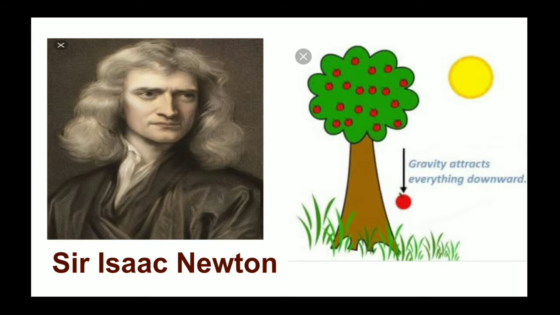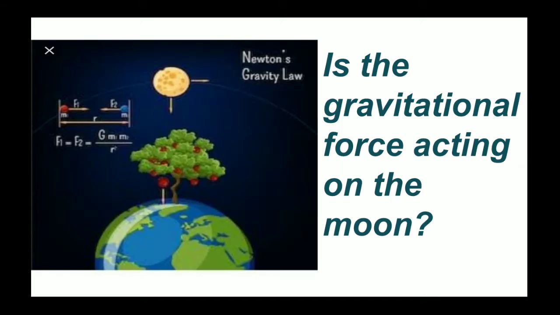Now, Newton thought that if this force is acting on the apple, would it also be acting on other objects like the moon, which is very far away from the earth? The diagram over here shows the apple tree on the earth, the apple falling straight down perpendicular to the ground, and the moon revolving around the earth. So the question came to Newton: if this force of gravitation is acting on the apple, would it be acting on the moon also? So let us find out the answer.